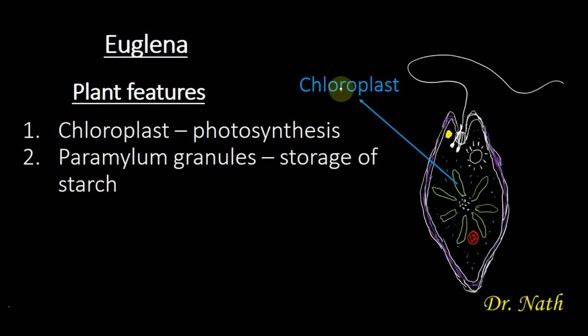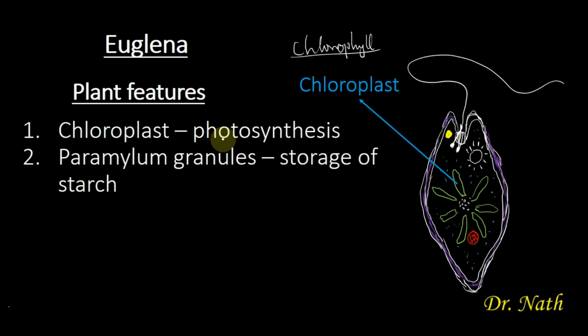And these structures, like I said, are called the chloroplast. They contain the green pigment called chlorophyll, and chlorophyll is responsible for photosynthesis. So Euglena is referred to as a plant because of the presence of chloroplast that contains chlorophyll, and chlorophyll is one of the major requirements for photosynthesis.